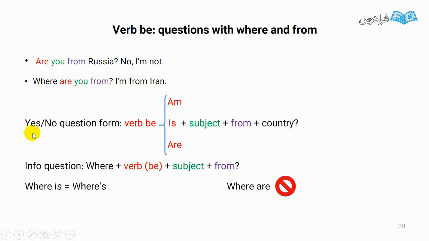Let's check the form. Yes/no question form. It starts with be. Then we have a subject and the word from. And here we have the name of a country. What about the information question? Where, be, subject and from. We can contract where is to two words, but I told you we are not allowed to contract where are.